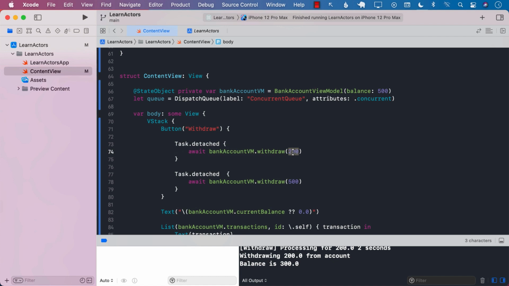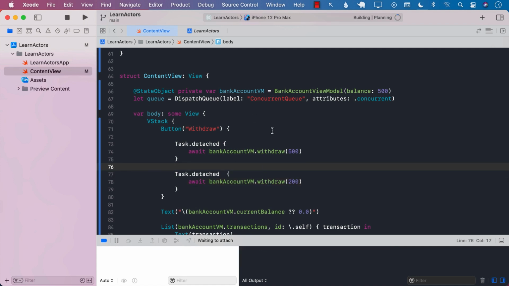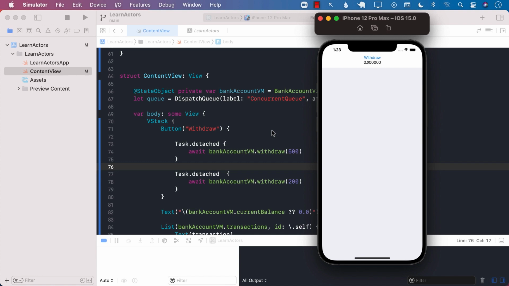Now, if I go ahead and change this to 500, and if I change this to 200, then you might see a different result. The ordering doesn't really matter because the detached part is going to be performing these operations in a concurrent manner. But in this particular case, even if I run several times, it looks like the first one is going through.